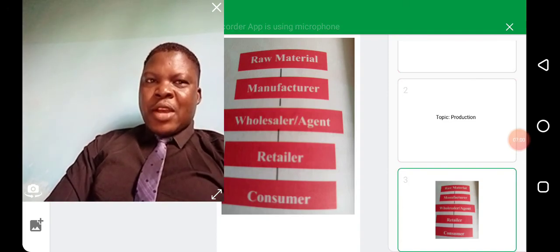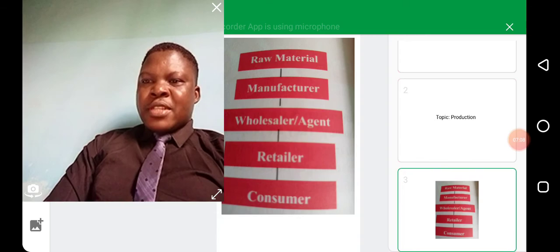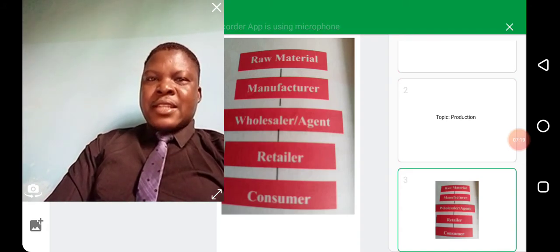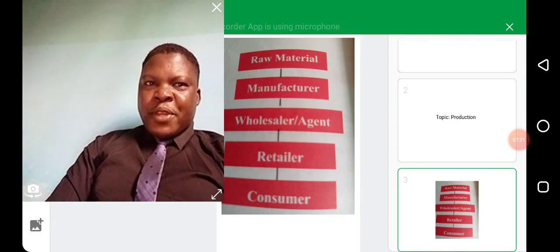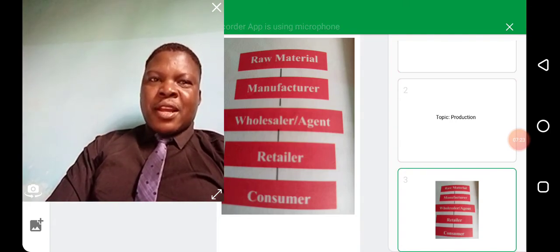The wholesaler finds markets for the manufactured goods, and so can be referred to as a middleman between the manufacturer and the retailer.